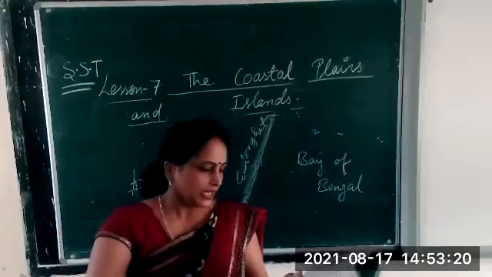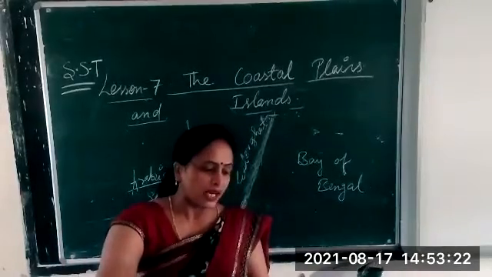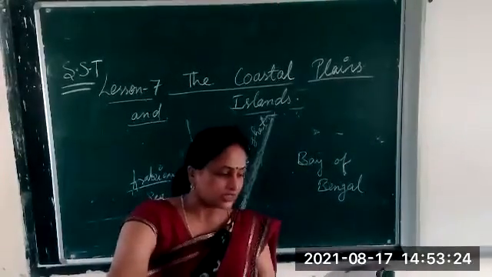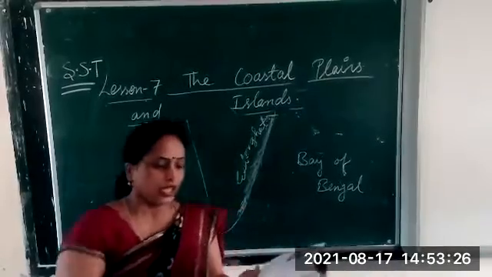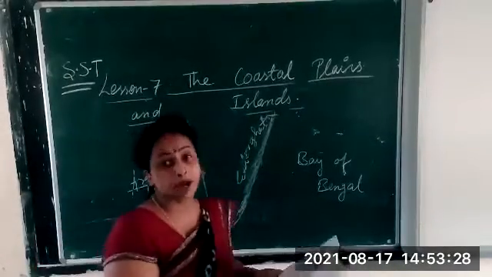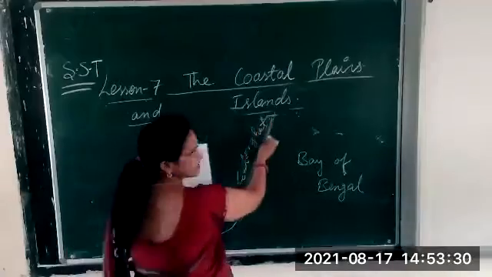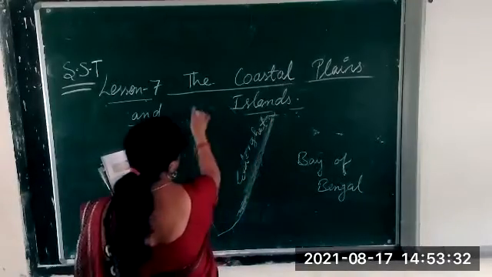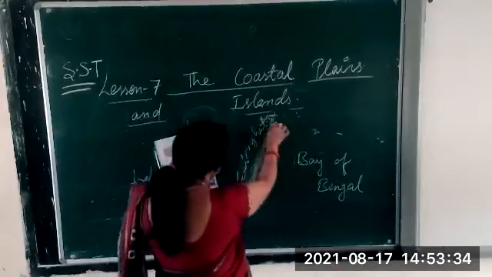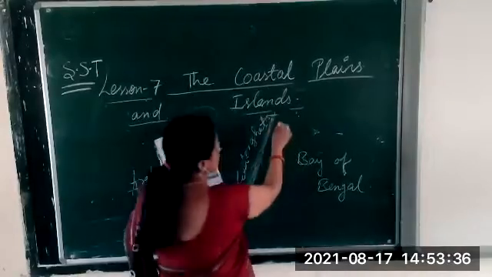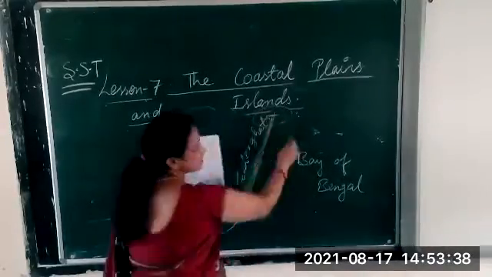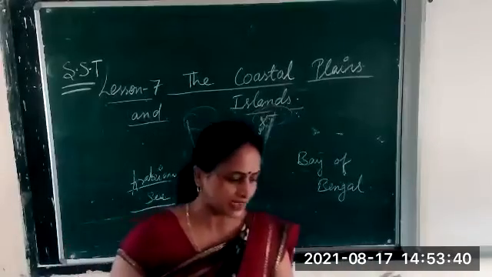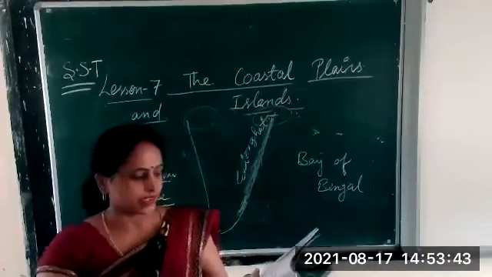Now, in the northern part, the place is called Northern Circars. So here also there is a division, just like the Gujarat coast on the western side. Here also in the eastern side there is a division. What we call Northern Circars.